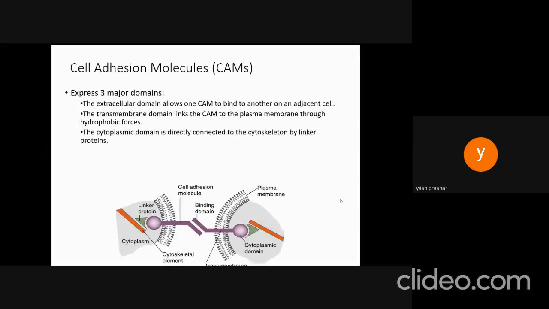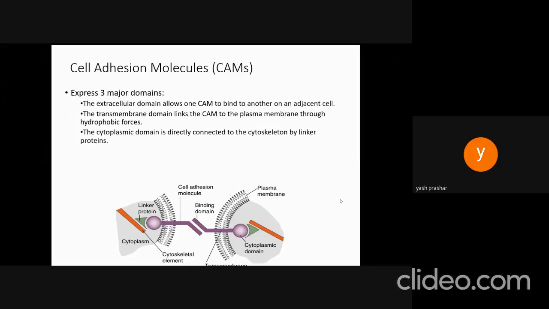The cell adhesion molecules express themselves in three major domains. First, the extracellular domain allows one cellular adhesion molecule to bind to another on an adjacent cell. The transmembrane domain links the cell adhesion molecule to the plasma membrane through hydrophobic forces. And lastly, the cytoplasmic domain is directly connected to the cytoskeleton by linker proteins.